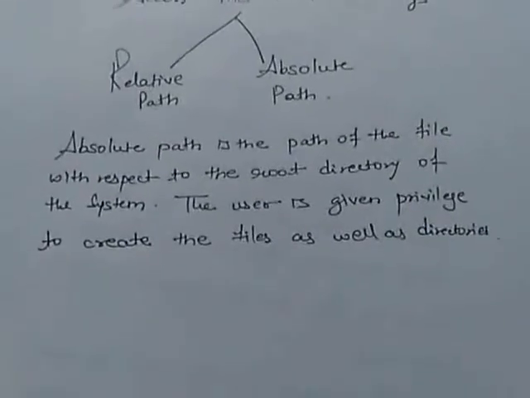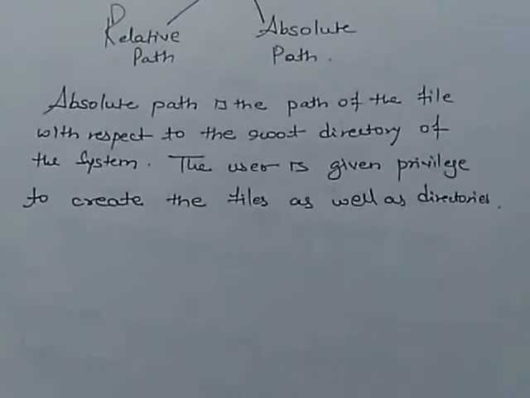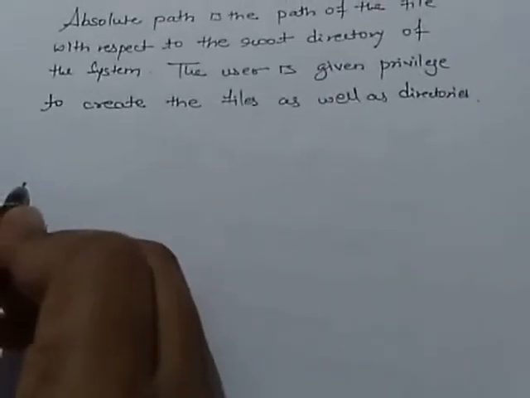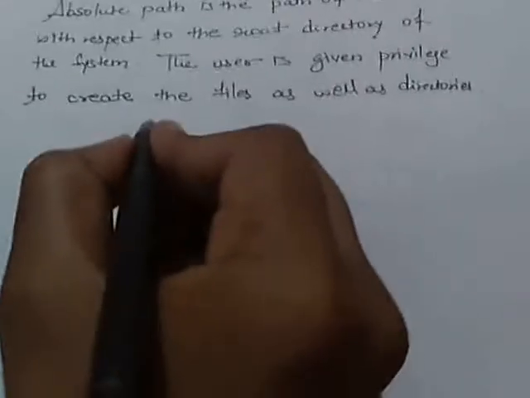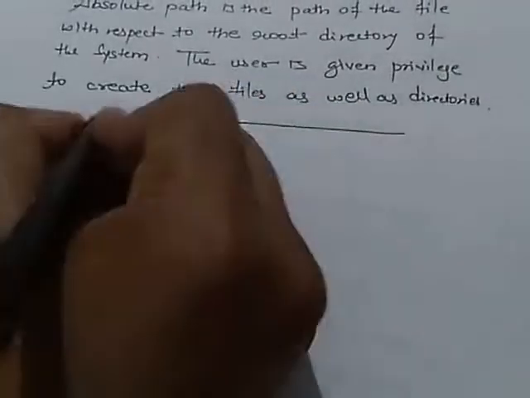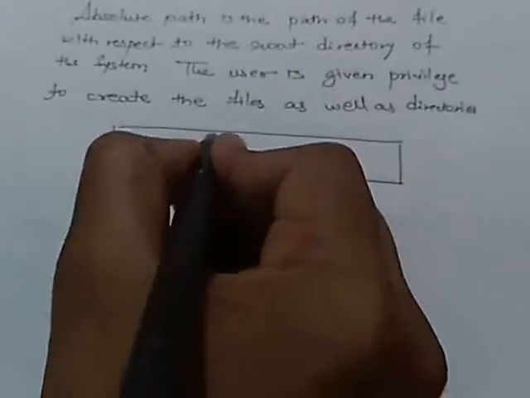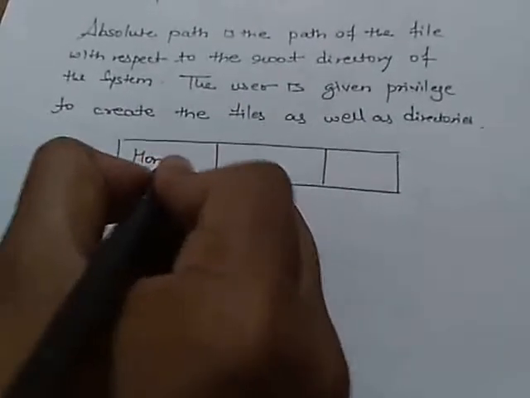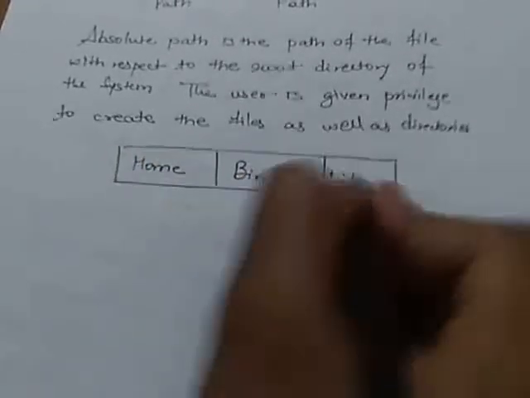Now let us see the directory structure of a tree structure directory. Suppose we have three things. One is home, another one is bin, another one is lib.